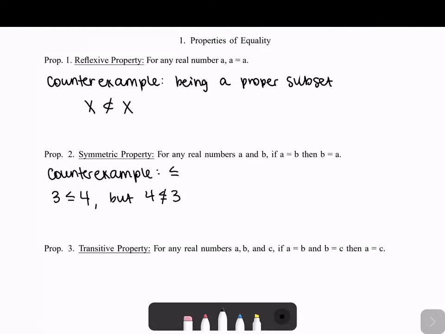But this property is really good in particular because of you all being teachers. You may have students. For example, example 1 on page 49 has this problem: 7 plus x equals 3x minus 5, and we need to simplify that. Once we add the 5 to both sides, we get 12 plus x equals 3x.